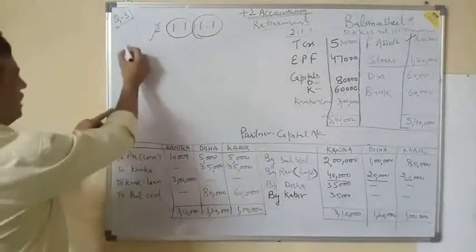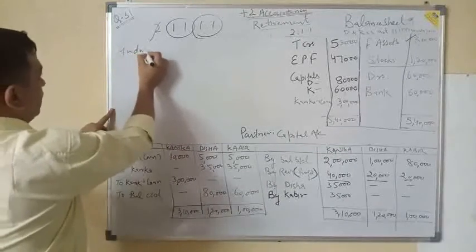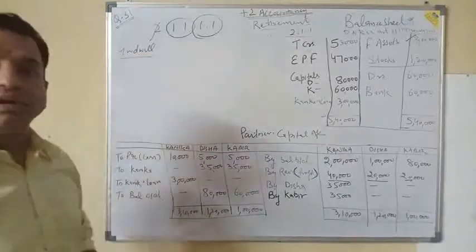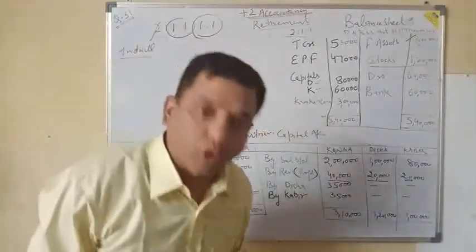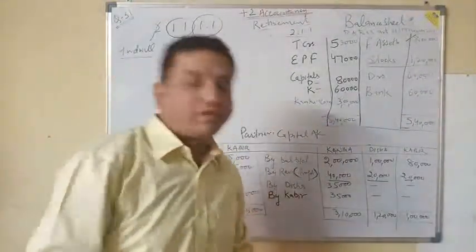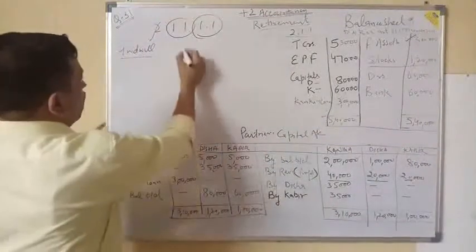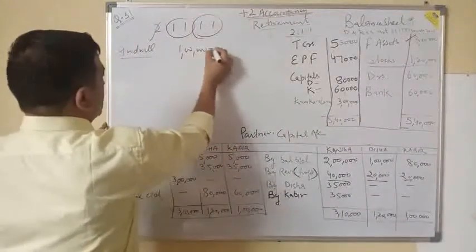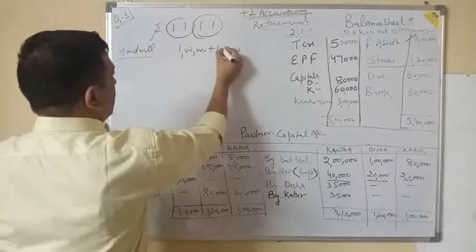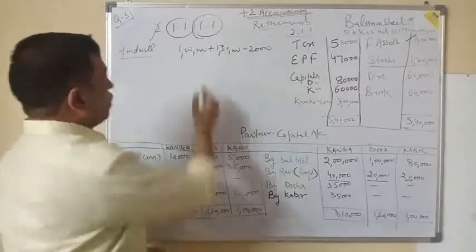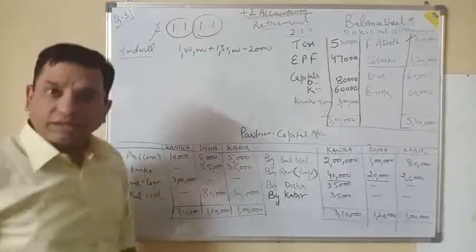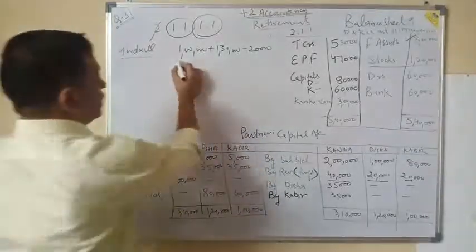Coming to the second calculation, that is how to find out the goodwill. It says the goodwill is to be valued at a 2-year purchase of the last 3 years' profit, and the last 3 years' profit we have been given: 1,30,000 and 20,000 loss.